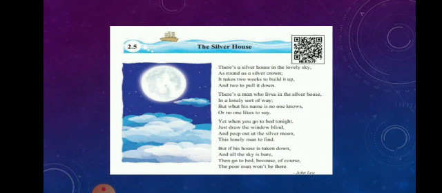Okay children, so open your textbook, page number 38. First we will just recite the poem once again. Come on, start. The Silver House.